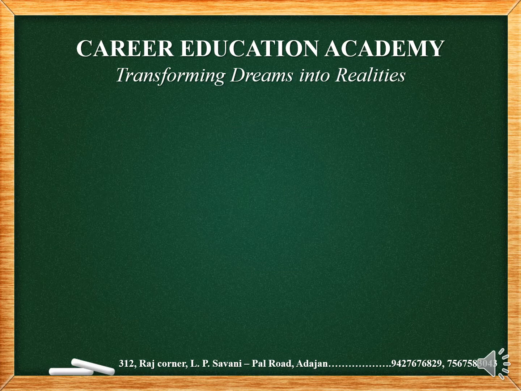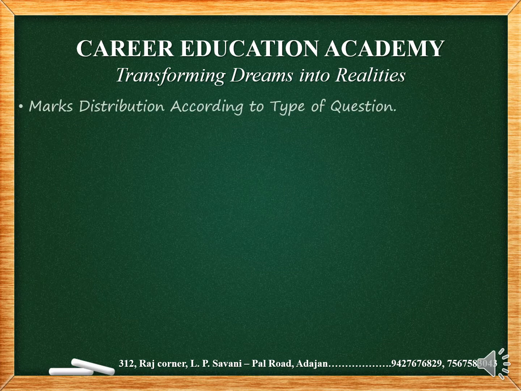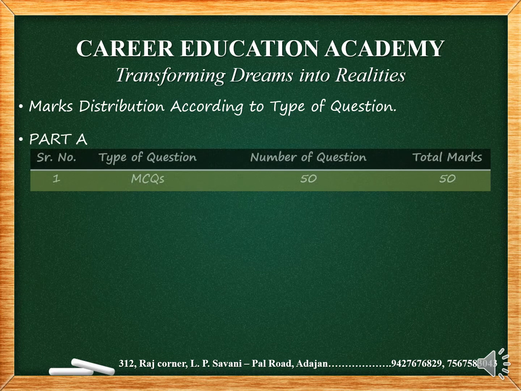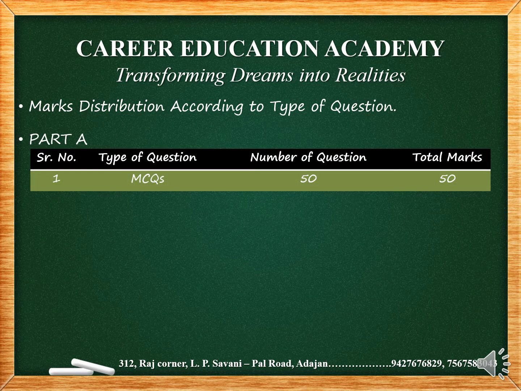Now, according to the types of questions, as I already discussed before, there will be a total of 50 marks in part A, and these are all MCQ questions, and there will be no option, so you will not get any extra questions to attempt. Also, you will have to attempt part A in an OMR sheet, so please fill the OMR sheet very carefully.